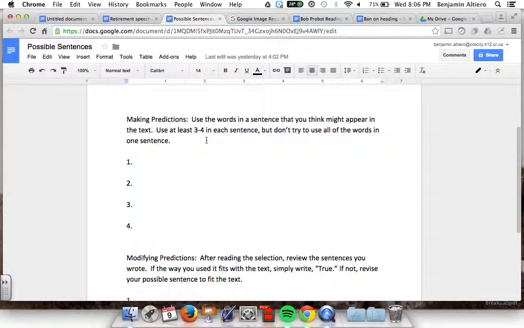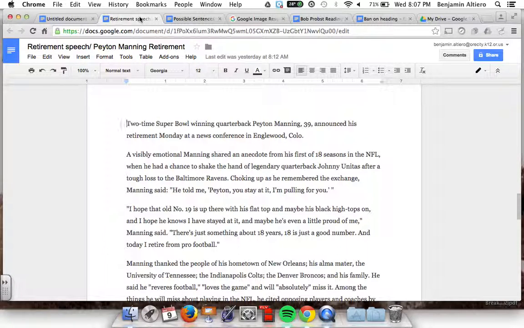So one thing I would advise when looking for words to use for a text, try to find words that are used more commonly than in one sentence, or pick multiple words that are seen in one sentence. So for the article, I recently went over the retirement speech Peyton Manning gave, and I borrowed this article from NPR.